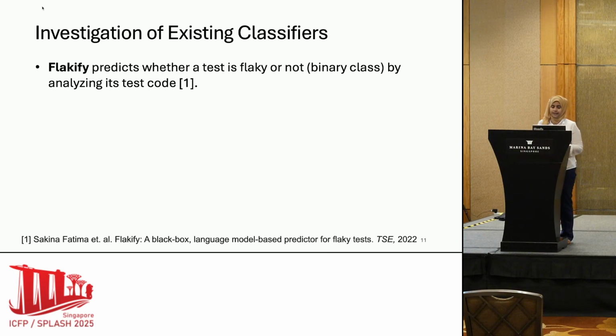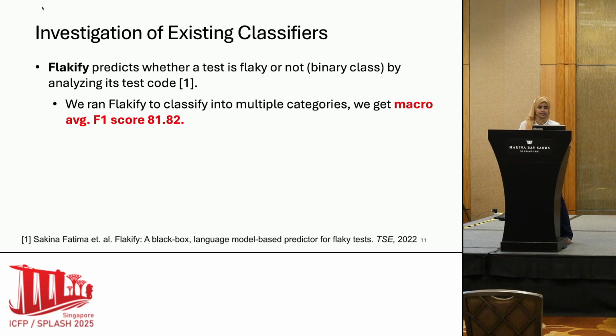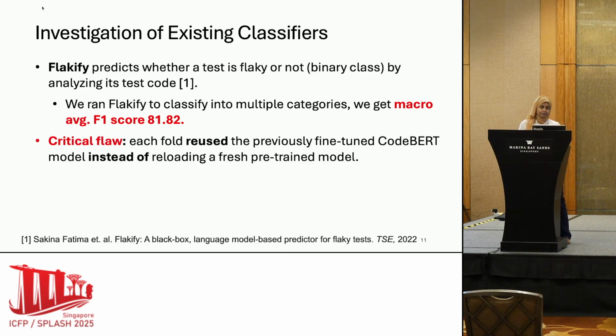Flakify is one of the popular prior state-of-the-art techniques that predicts if a test is flaky or not. We ran Flakify to classify input into multiple categories, and we find that the macro F1 score is 81.82. However, when we look at the Flakify implementation, we find a major critical bug. During the loading of the CodeBERT model, in each fold they reuse the previously fine-tuned CodeBERT model instead of reloading a fresh pre-trained model.